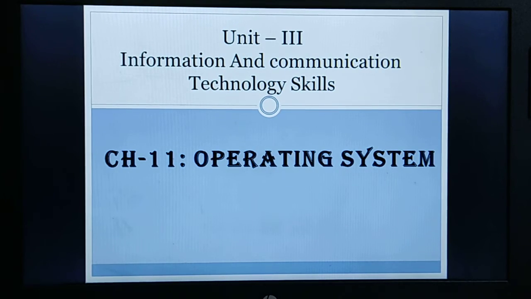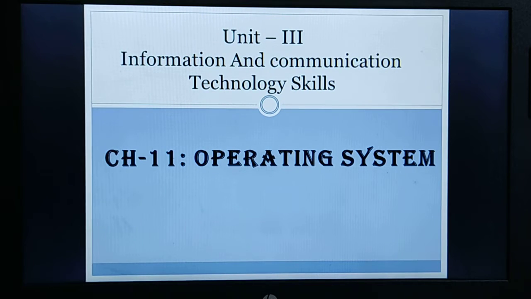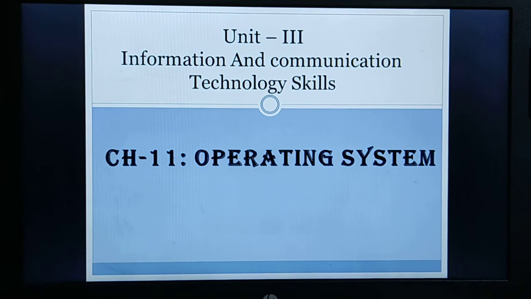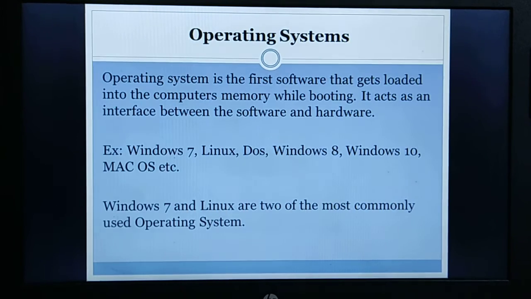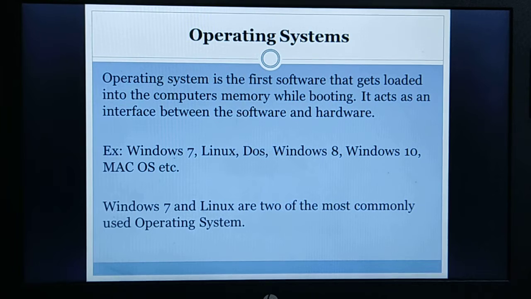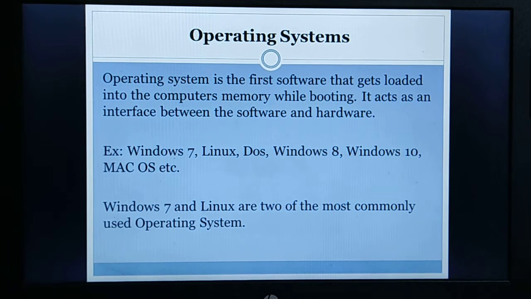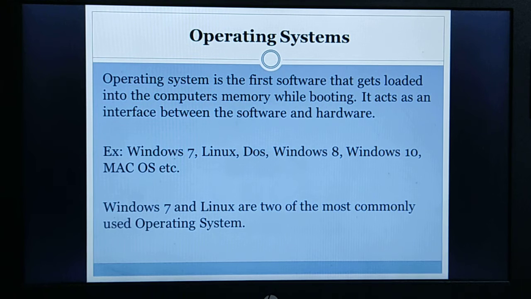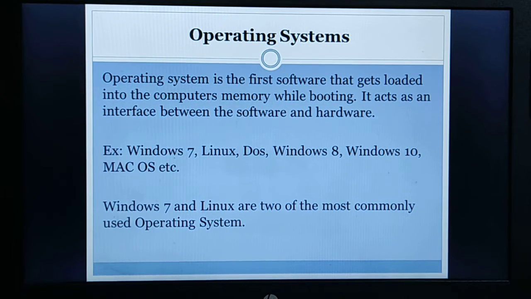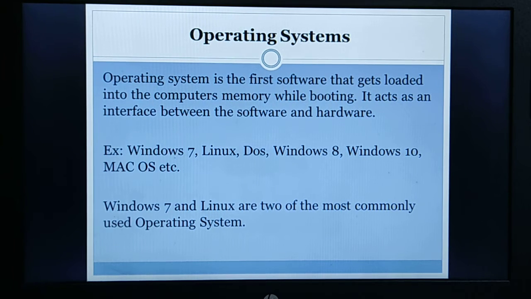Hello students, today we will learn about chapter 11, that is operating system. As you all know, an operating system is the first software that gets loaded into the computer's memory while booting. You have already learned in the previous chapter that the operating system acts as an interface between the software and the hardware. Some examples of operating systems are Windows 7, Linux, DOS, Windows 8, Windows 10, Mac OS, etc. Windows 7 and Linux are two of the most commonly used operating systems.